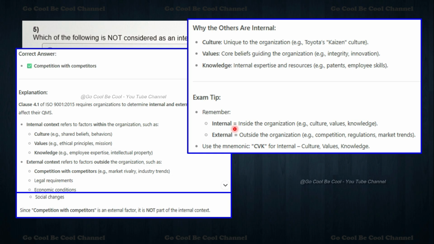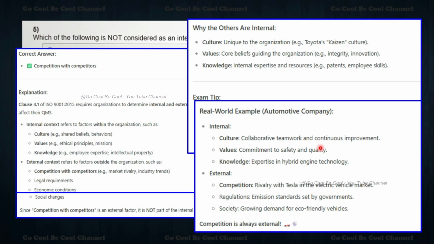Exam tips: internal means inside the organization: culture, values, knowledge. External means outside the organization: competition, regulation. For quick memorizing, internal is CVK: C for culture, V for values, and K for knowledge. Now the real world example.